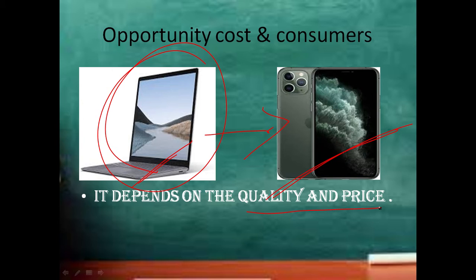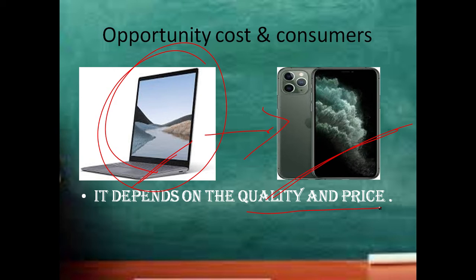So the opportunity cost, the loss of company B's product, is more. I repeat, if I choose company A's lipstick, the opportunity cost will be company B's lipstick.